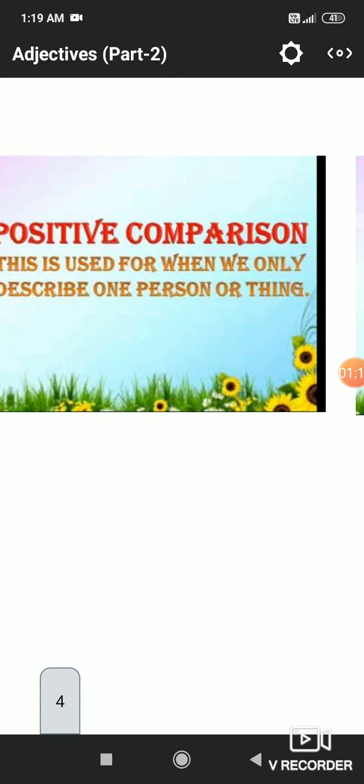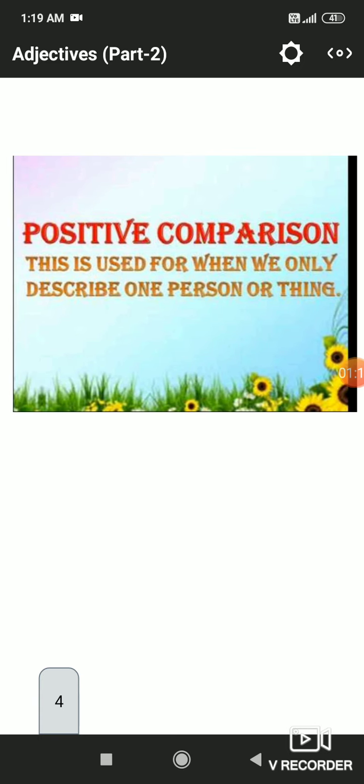The first degree of comparison is the positive degree, when actually no comparison is made. This is used when we only describe one thing or a person. There is no comparison between two things or more than two things. We are talking about only one person and one thing.